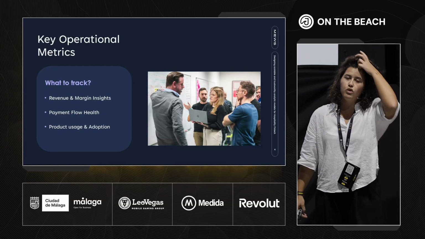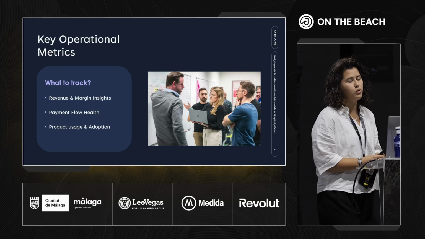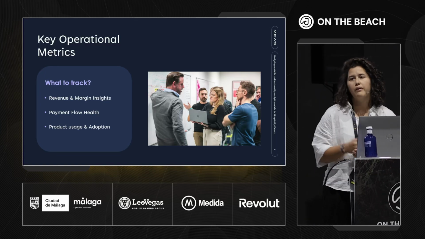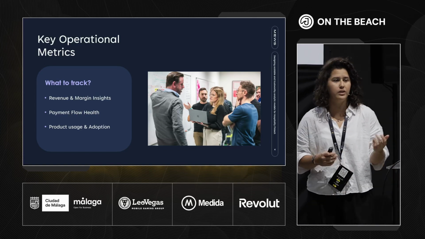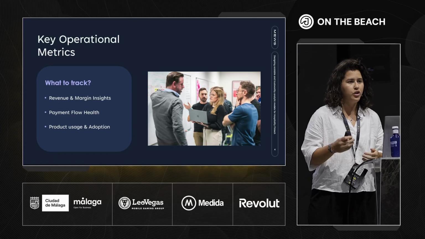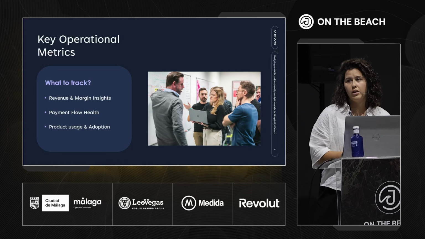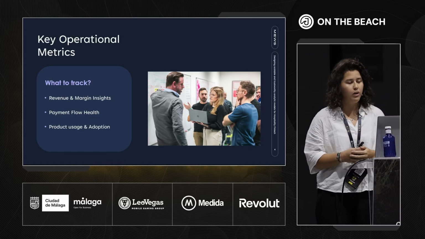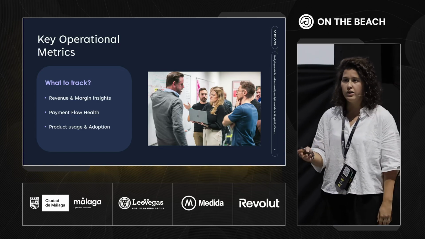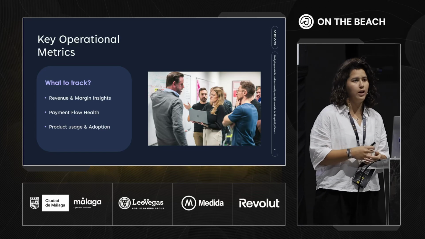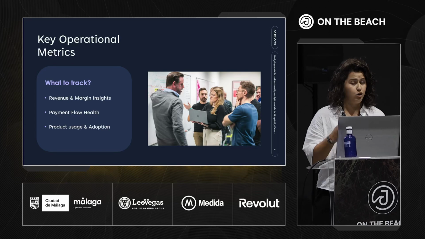The first thing that we would need to look into is what we want to track. In this case, we have grouped it in 3 groups. The first group would be revenue and margin insights. These are business metrics, like the fees that we are collecting, the margins, or the refunds. The second group would be payment flow health, in which we would include the chargeback rates or the share of wallet. We would be able to identify if there are any risks, any potential bugs, or, for example, a loss of adoption.